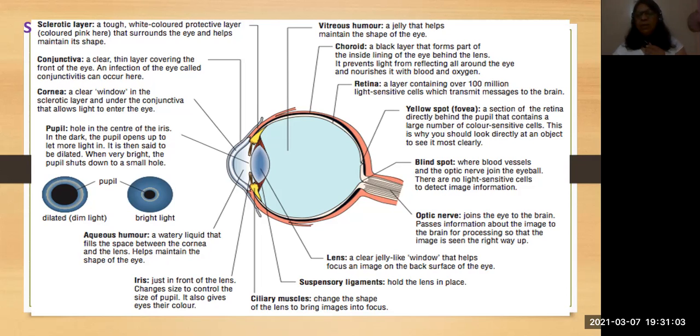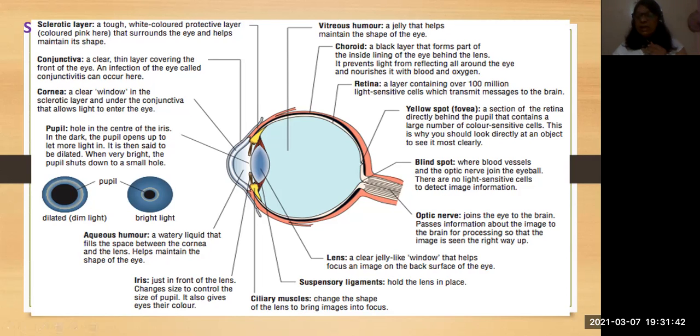Okay, next, the optic nerve. The optic nerve is important to carry the messages that the retina received to the brain, and then the brain will interpret the image, and the image is upside down also, isn't it? So it makes a clear image and sends the message back so that the eye can see a proper image. Lens: the lens is an important part to get a clear picture.